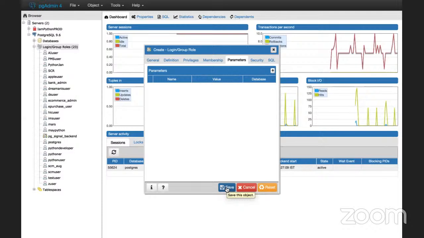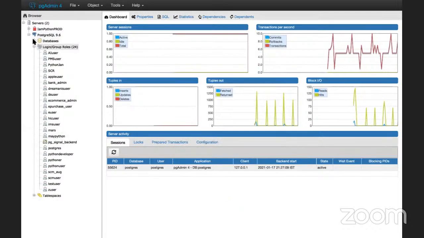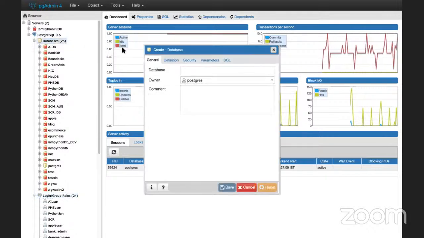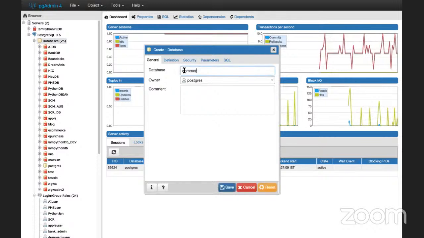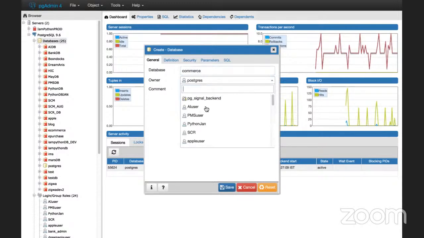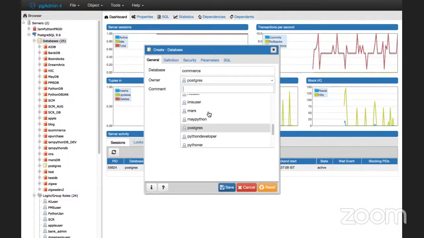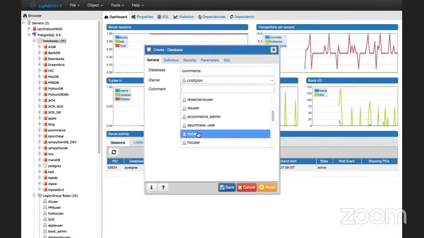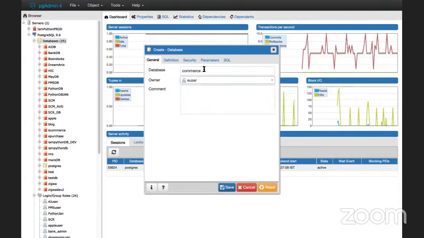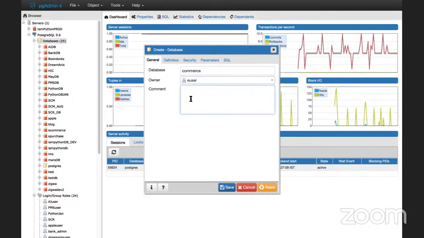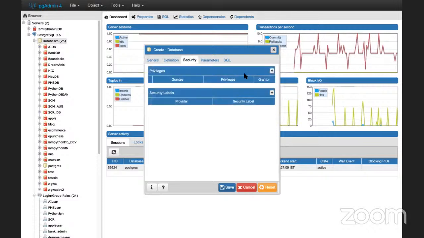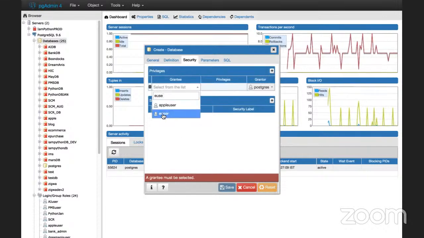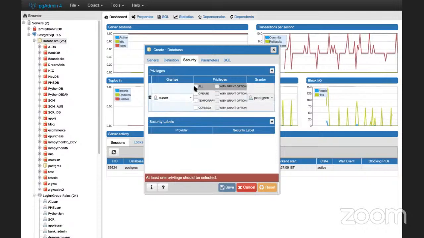Now I'll create a database, and I will call it commerce. For the owner, I will give the user I just created. Definition is fine. In security, I will grant all the permissions from Postgres to the user, and select all.